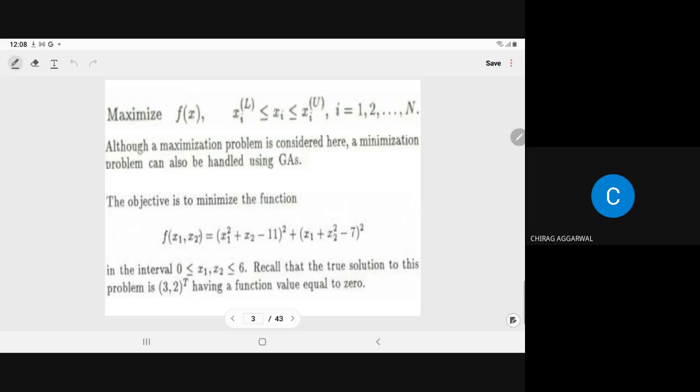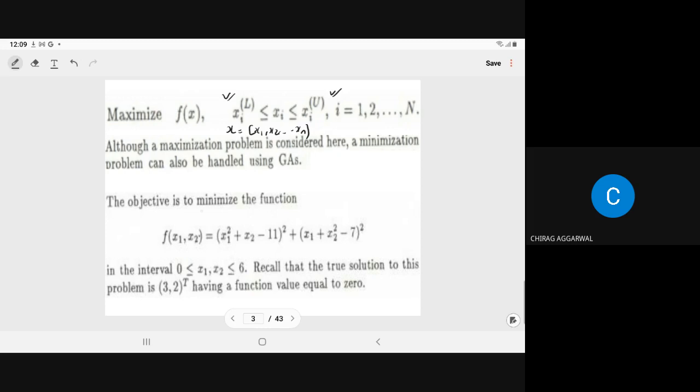So here we have the maximize. In general, we have the problem: maximize f(x). It can be any function, and x is a vector having x1, x2, up to xn. For each variable we have a lower limit xi^L and an upper limit xi^U, meaning all the xi lie between the particular bounds. Although the maximization problem is considered here, we can solve even the minimization problem also with the help of the GA.